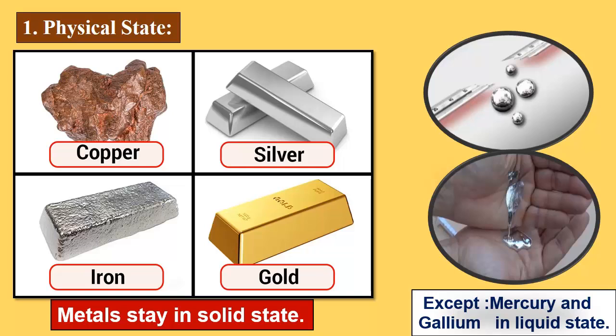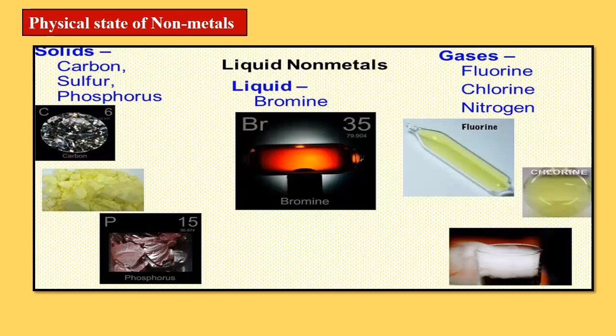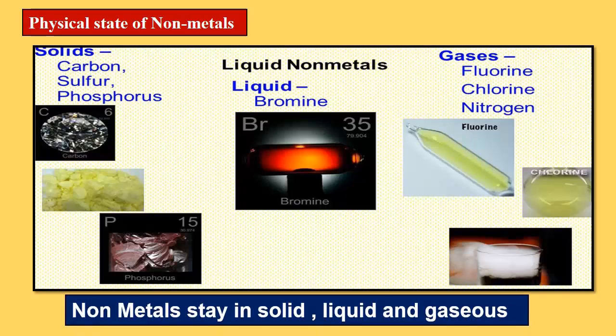Mercury, you are familiar with in the use of thermometers. The physical state of non-metals: they exist in all three forms, solid, liquid and gaseous. Solids, for example, carbon, sulfur, phosphorus. Liquid, bromine is the only liquid. Gaseous: fluorine, chlorine, nitrogen and oxygen.